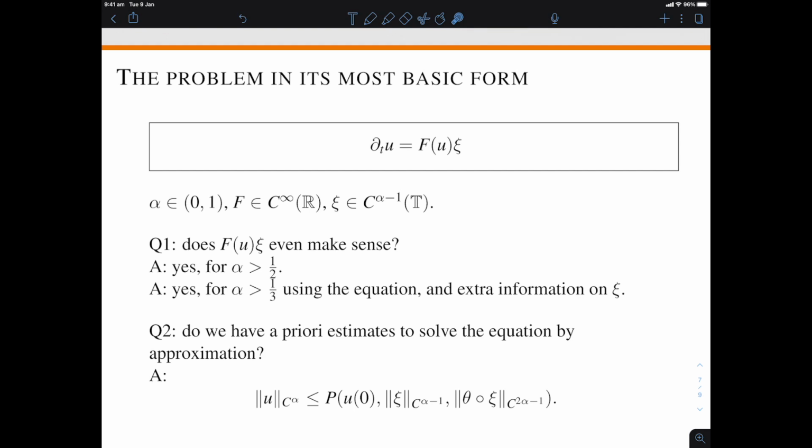Now, if you don't know any of this, rough path, Ito integration, that doesn't really matter because most of the talk will really be just basic harmonic analysis with Fourier series. And let's start doing that now.